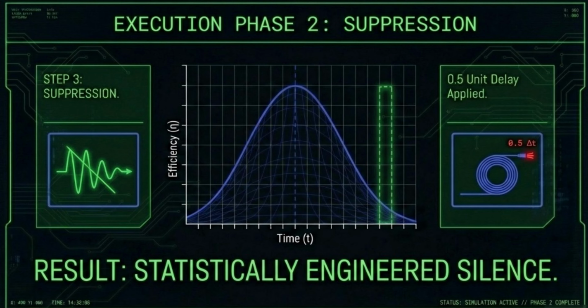By shifting these pulses away from the peak, she forces them to hit the detector in the danger zone. As we calculated earlier, the efficiency in this region is negligible. These photons arrive, but the hardware fails to respond. The result is what we call statistically engineered silence.